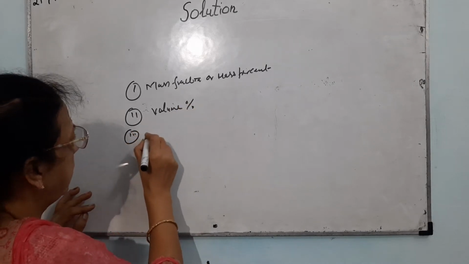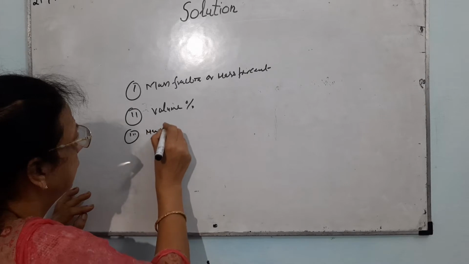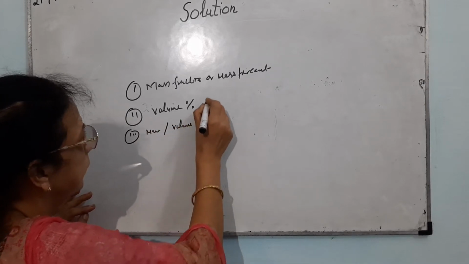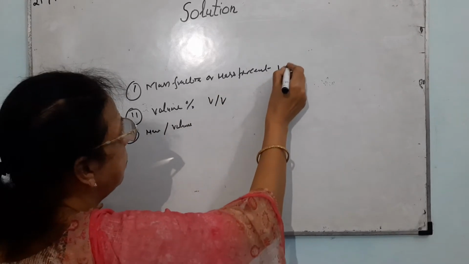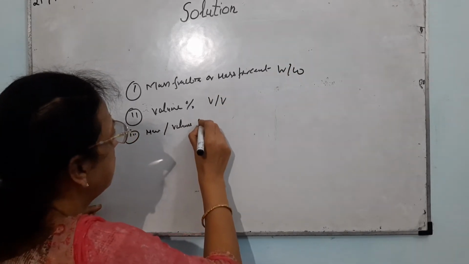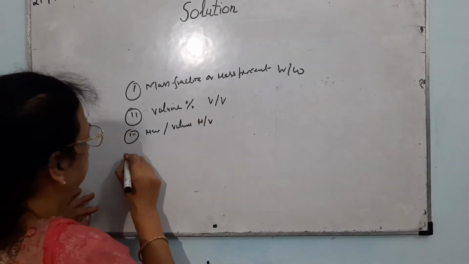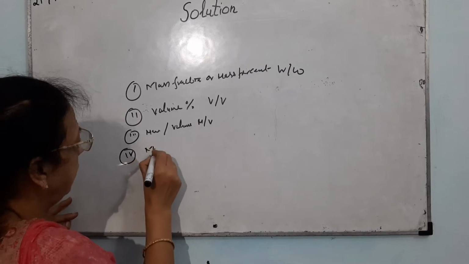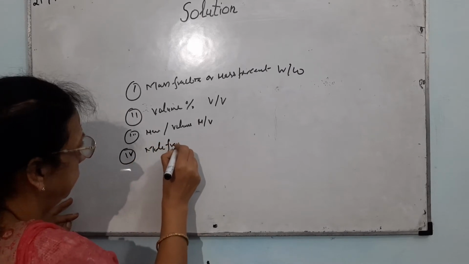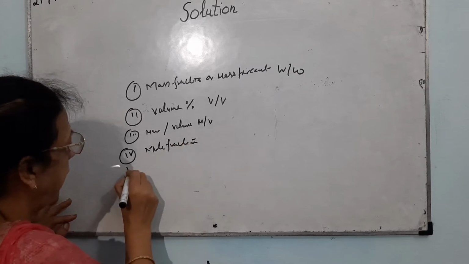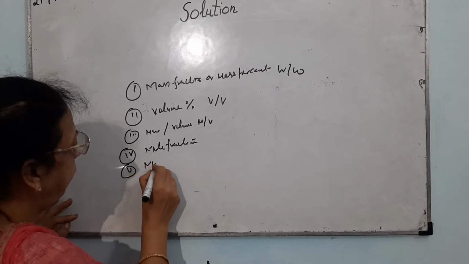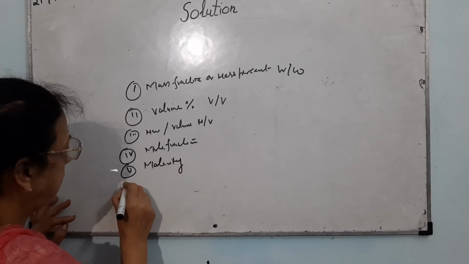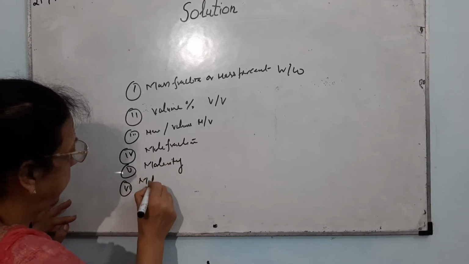It can be expressed in mass per unit volume percent. This is volume to volume, this is mass to mass, this is mass to volume. It can also be expressed in terms of mole fraction, molarity and molality.